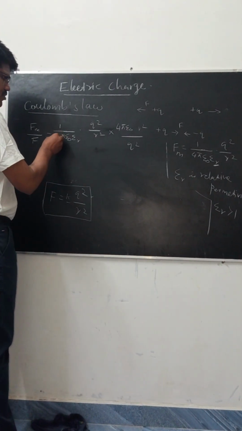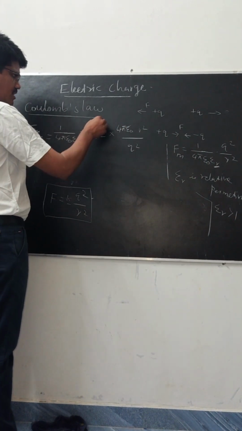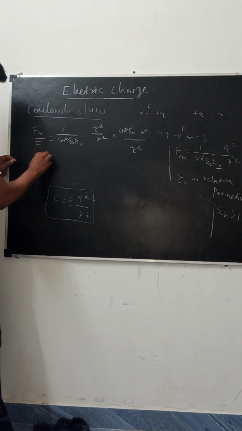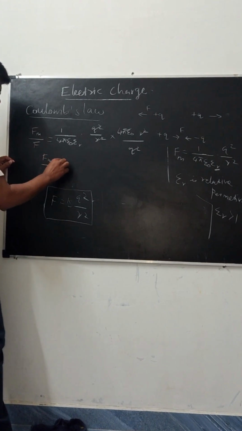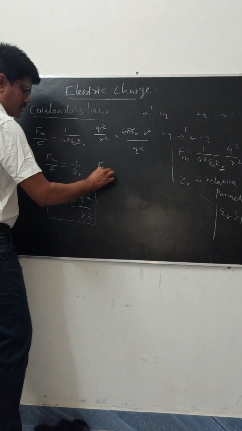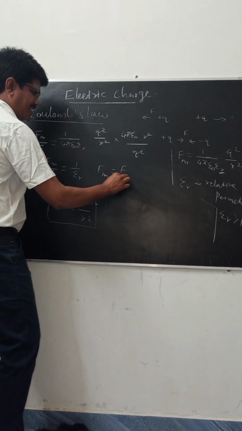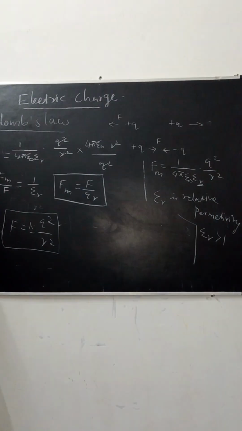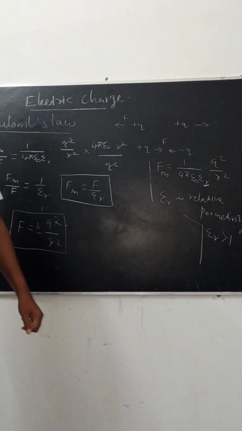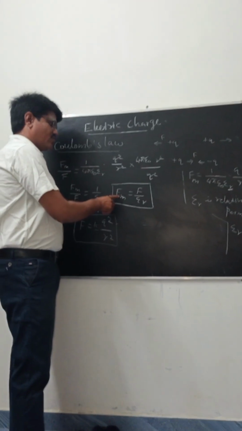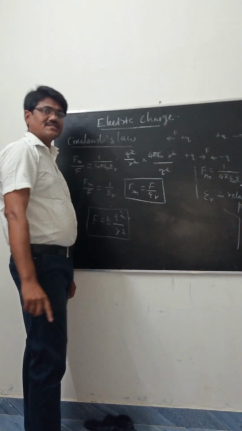Cancelling 4 pi, Q square and R square, Fm divided by F is equal to 1 by epsilon r. Then Fm equals F divided by epsilon r. So the force in a medium is lesser than the force in air or vacuum. This is the relation between force in a medium and force in air.